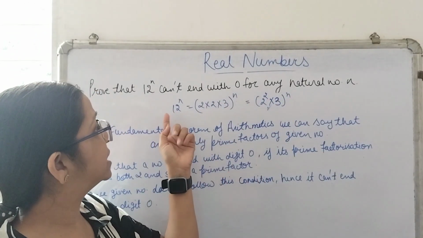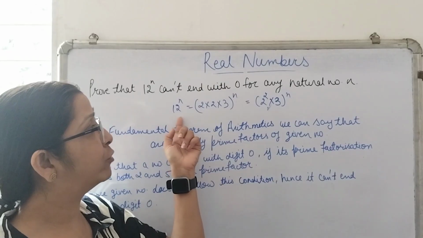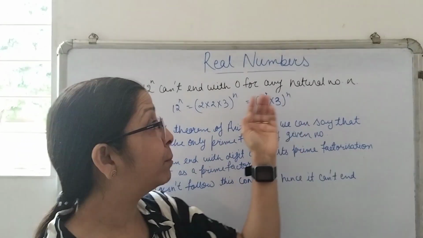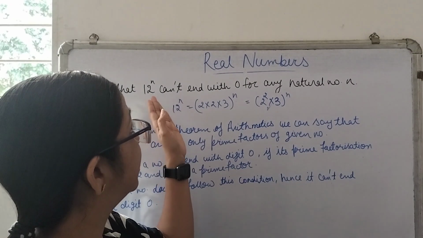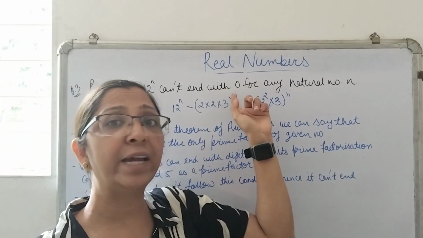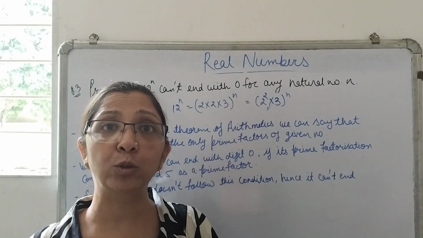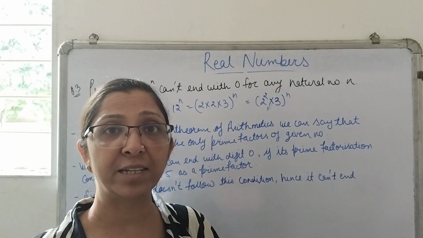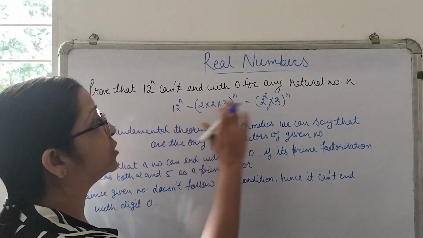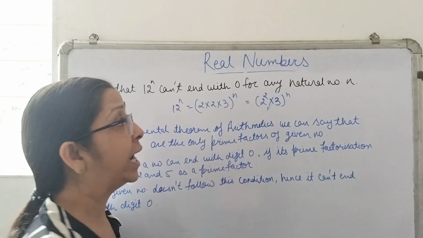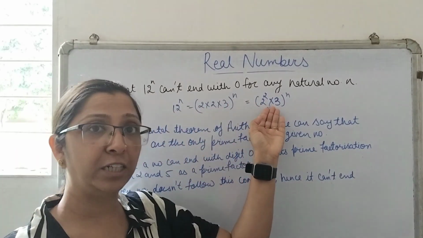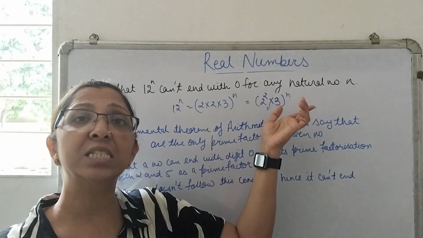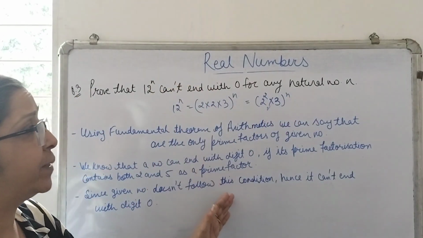Over here we can see that the prime factorization of 12 has 2 and 3 as the prime factors. But we know that the prime factorization of a number which will end with 0 should have 2 and 5 both as the prime factors in its factorization. But over here it is 2 and 3 only, and as it is not fulfilling the condition, that's the reason this value can't end with 0. So how will we be writing it?